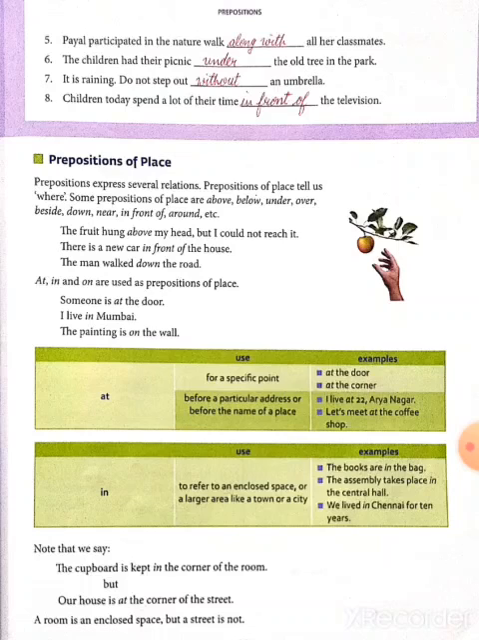Next, before a particular address or before the name of a place, we use the preposition at. Example: I live at 22 Aryanagar, and let's meet at the coffee shop. The preposition in is used to refer to an enclosed space or a large area like a town or a city. Examples: the books are in the bag. The assembly takes place in the central hall. We lived in Chennai for 10 years.